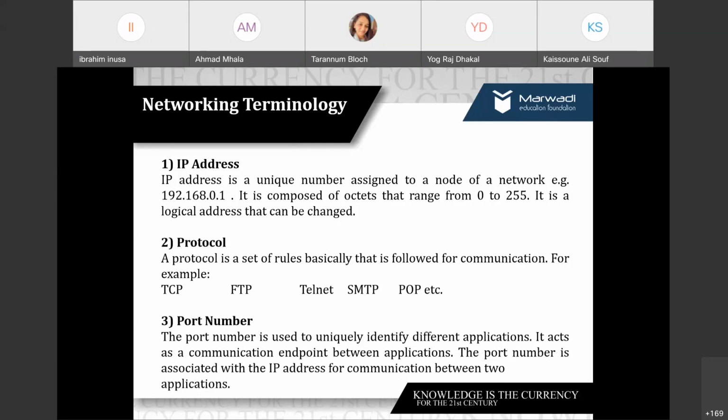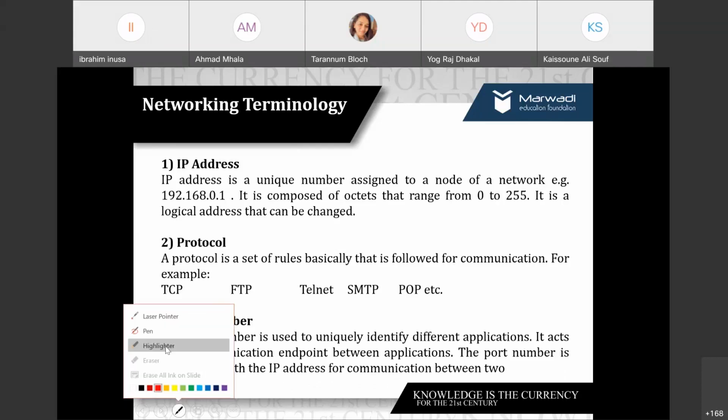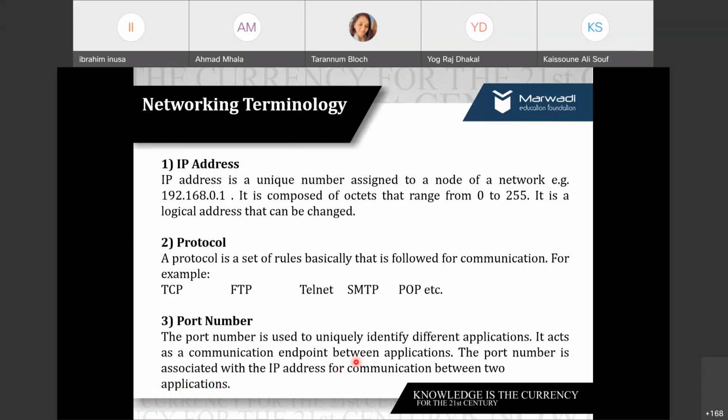Along with that, as I told you, the port number uniquely identifies different applications on your device, right? And it acts as an endpoint of the communication. Just a few minutes before, we discussed that, right? So the port number is associated with the IP address for the communication between two applications. So usually when you want to do programming of two endpoints on two different devices, you are going to use the socket address, that is IP plus port number.